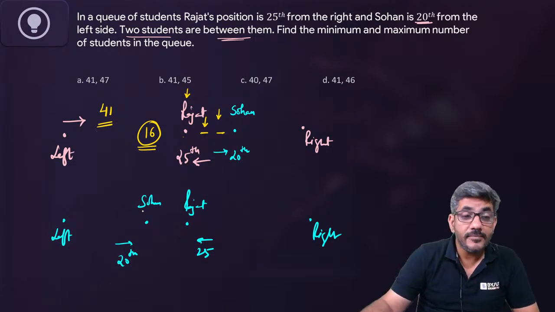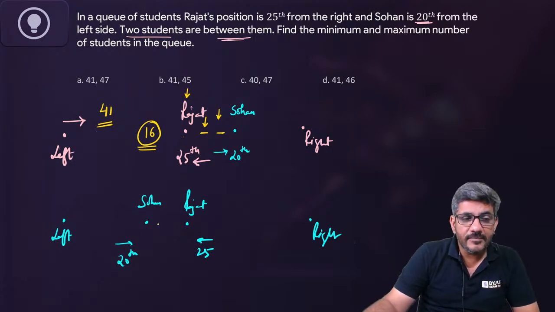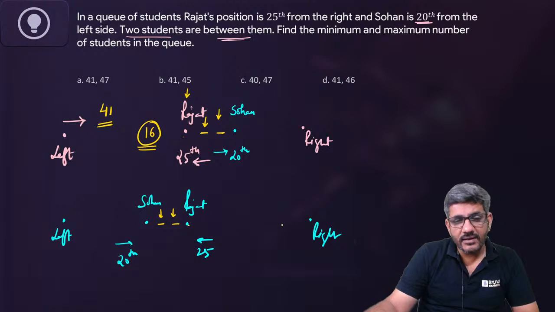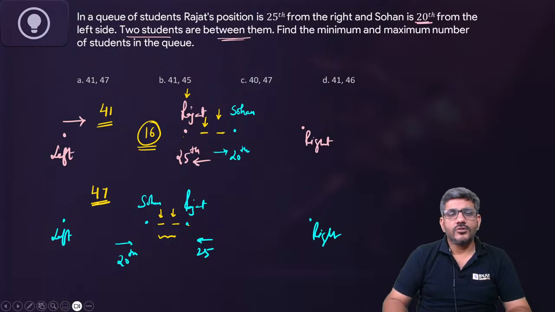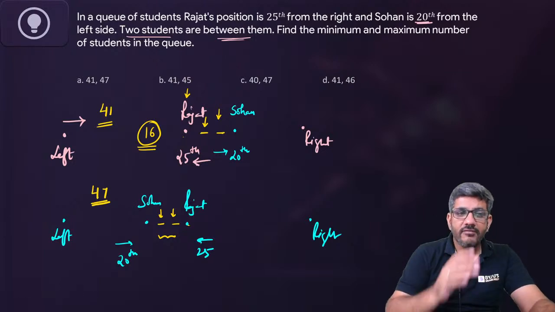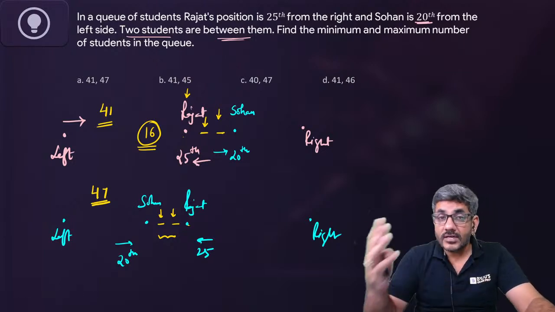Second scenario. Sohan is 20th from the left. There are two more guys, 21st and 22nd, and then Rajat is the 25th person from the right. So 25 more people. So 20 plus 2 plus 25 makes the total 47. So the queue might have 41 people, or it might have 47 people.